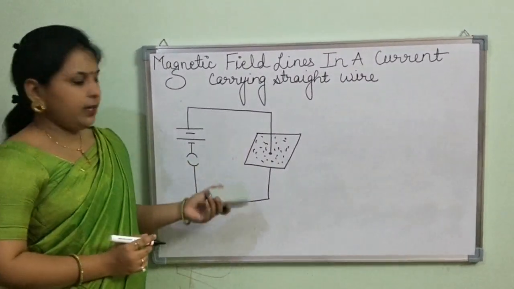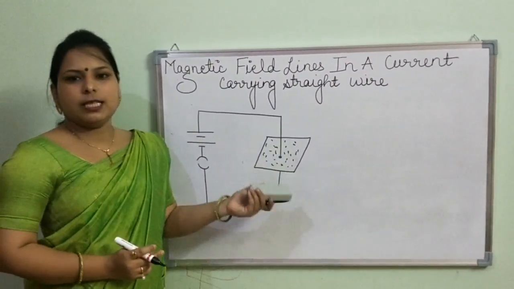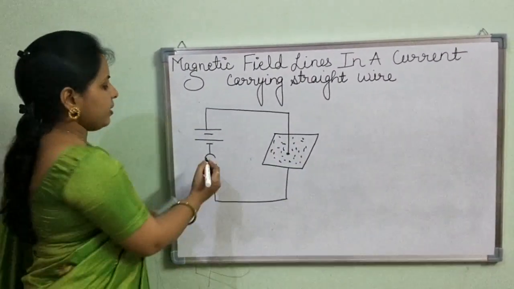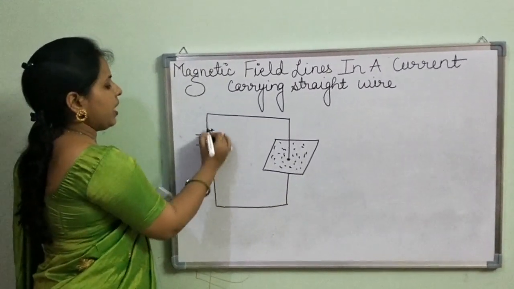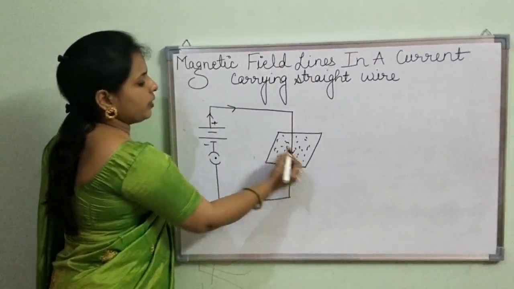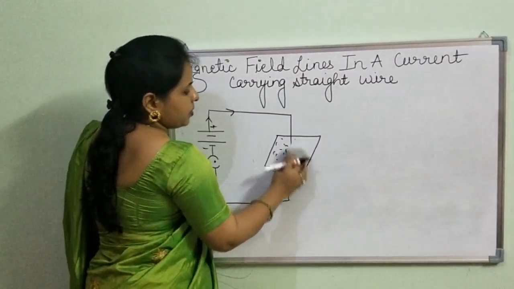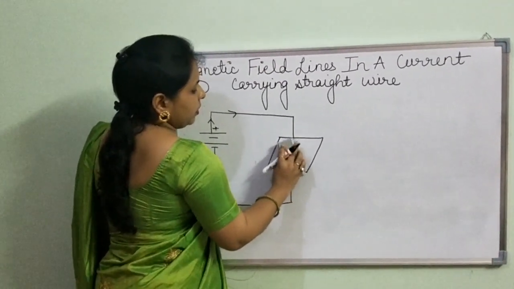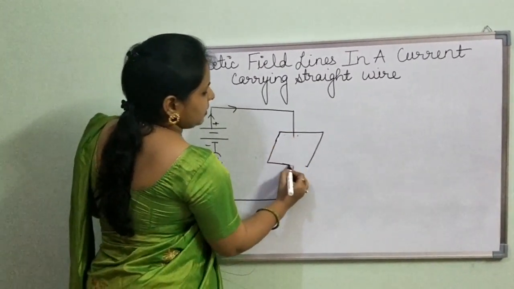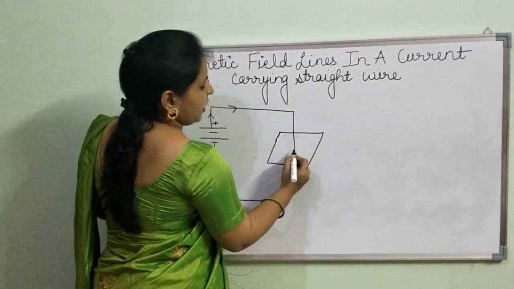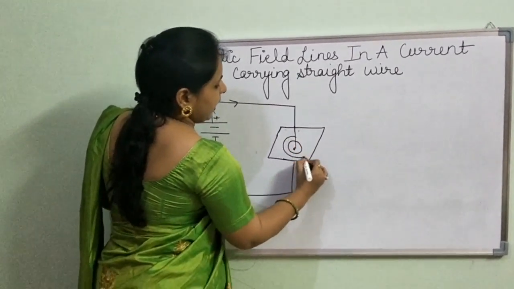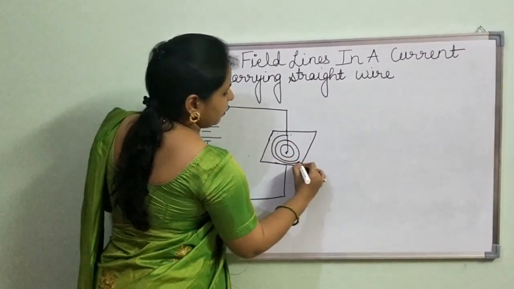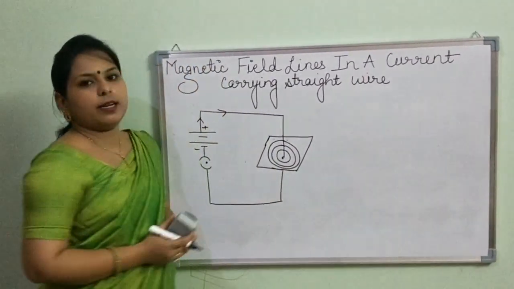Since there is no current, there will be no effect on these iron filings. But as soon as we close the key and the current starts flowing in this wire, it is observed that these iron filings align themselves in the form of concentric circles.